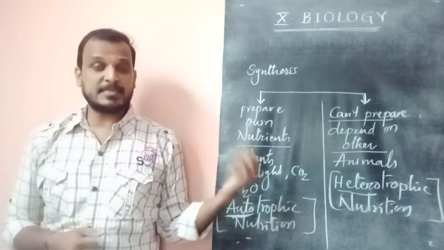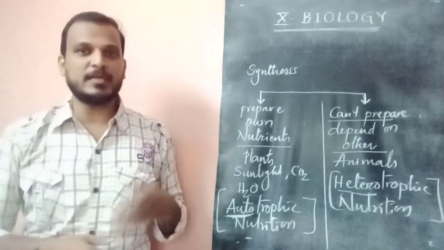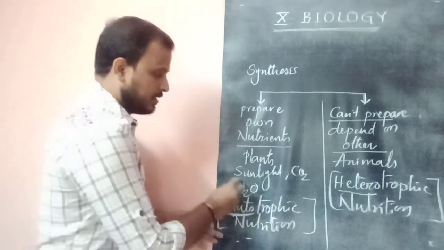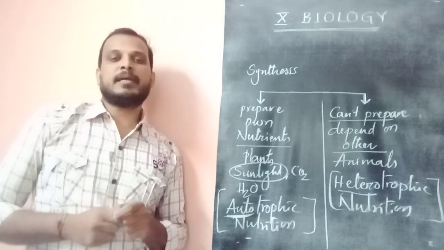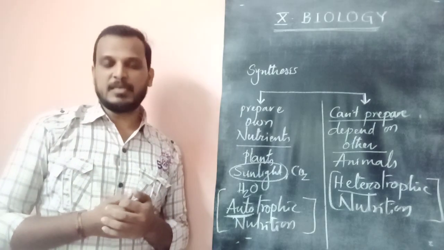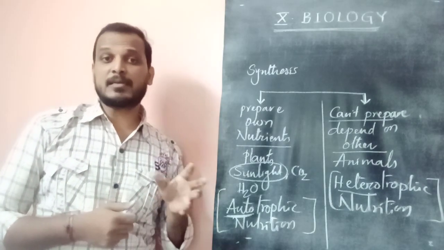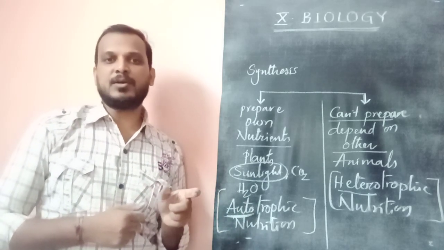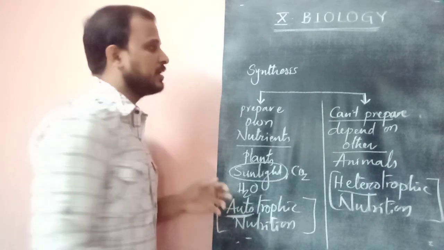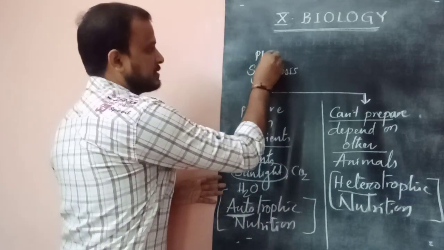How are they synthesizing? Synthesis means preparation. By depending on sunlight, they are able to synthesize their own nutrients. So what is that kind of synthesis called? The preparation by depending on sunlight is called photosynthesis.